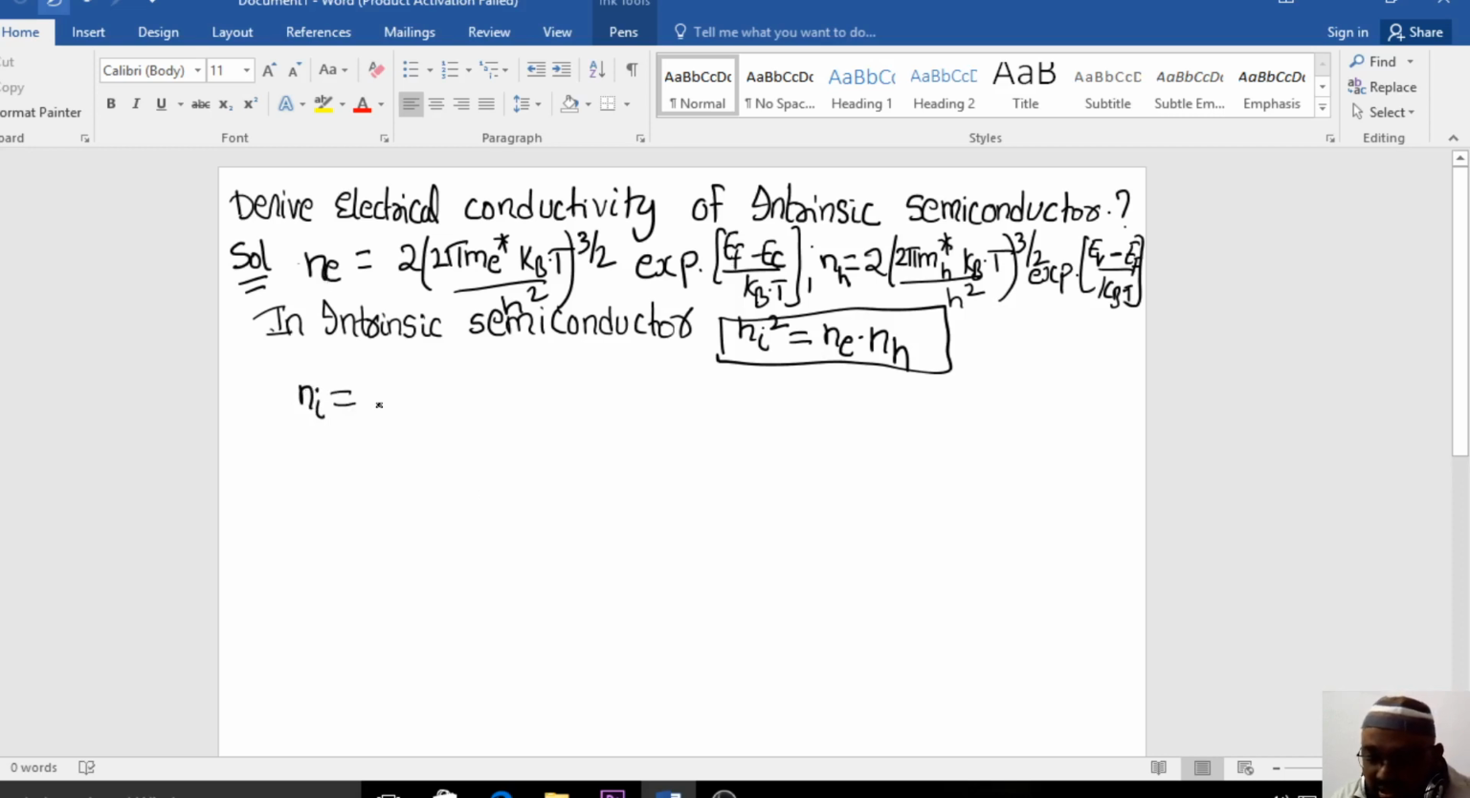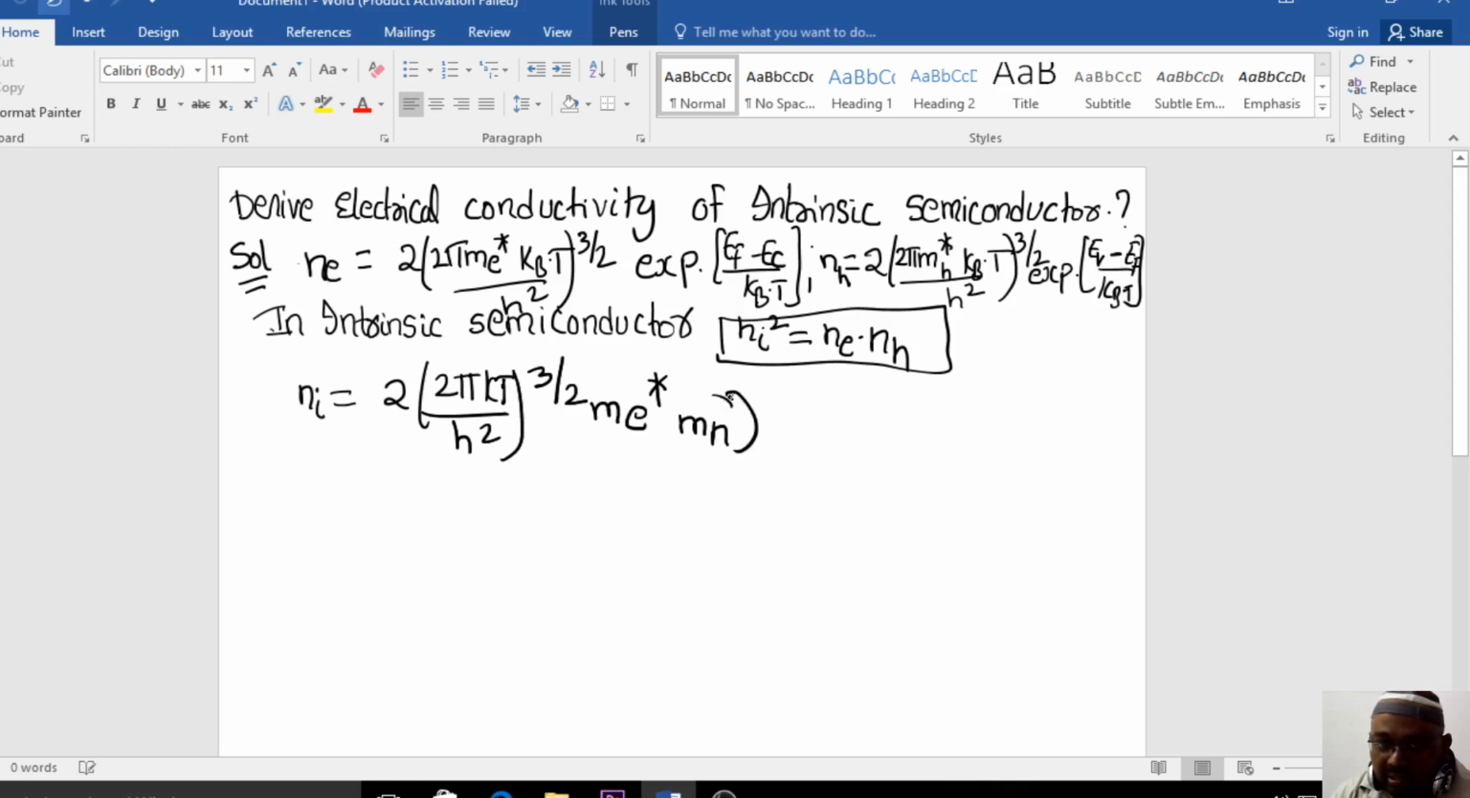Now I am talking about intrinsic semiconductor. So what will be the n_i value? 2 into (2 pi k T by h square) whole to the power of 3 by 2, (m_e* m_h*) whole to the power of 3 by 4, and exponential of minus E_g by 2 k_B T.